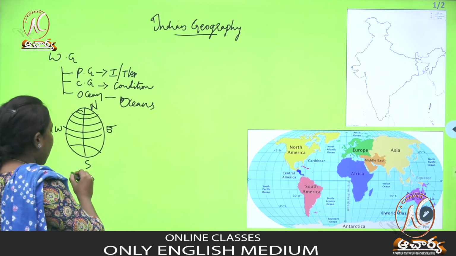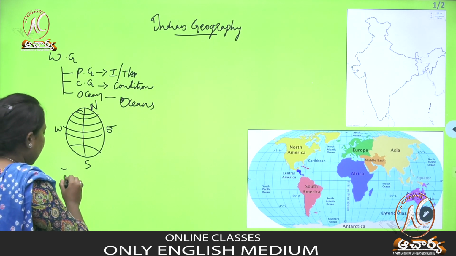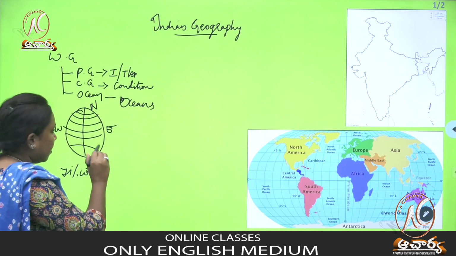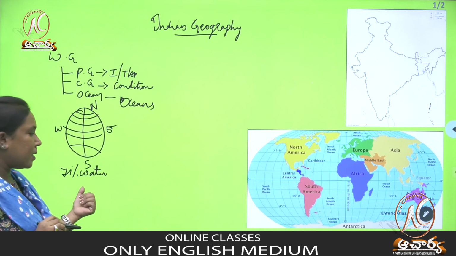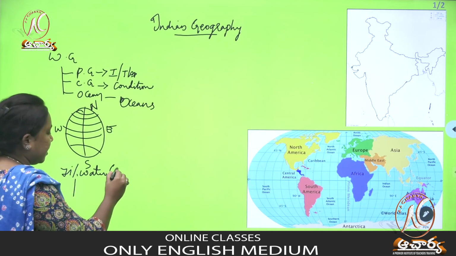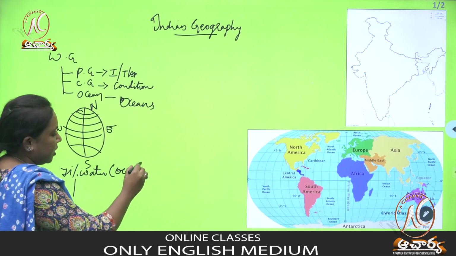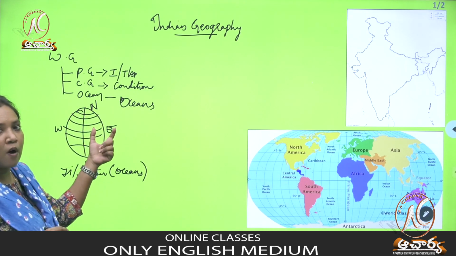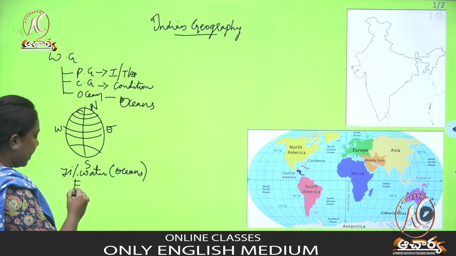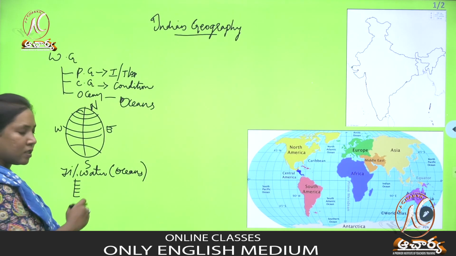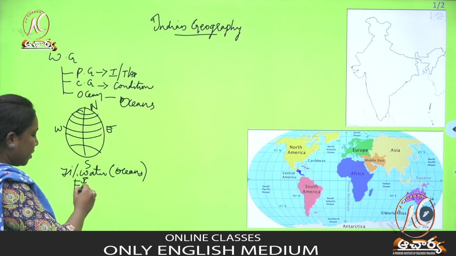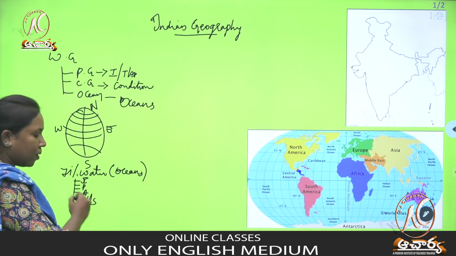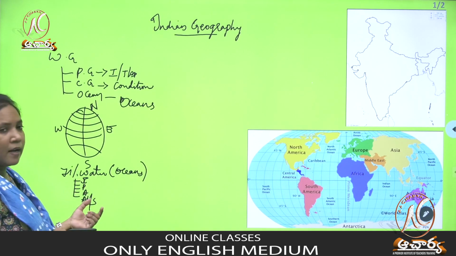Do you know what percentage of the world is water? 71% of water. The world is covered with 71% water in the form of oceans. How many oceans are there? There are 5 great oceans: Indian Ocean, Pacific Ocean, Arctic Ocean, and Atlantic Ocean, and the Southern Ocean. These are the 5 great oceans.